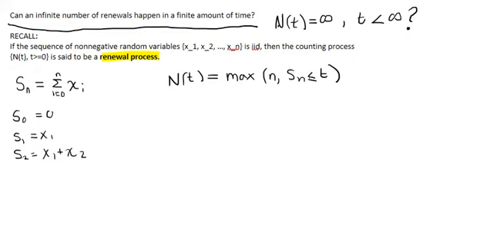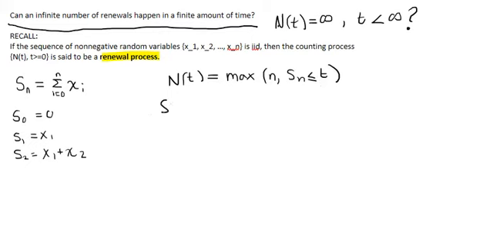S sub n is going to be less than or equal to t, where t is the total amount of time that we're considering. So if we're considering a finite amount of time, can our renewals be infinite? And S sub n has to be less than or equal to t because that makes sense, the amount of time before a specific renewal in that time frame.